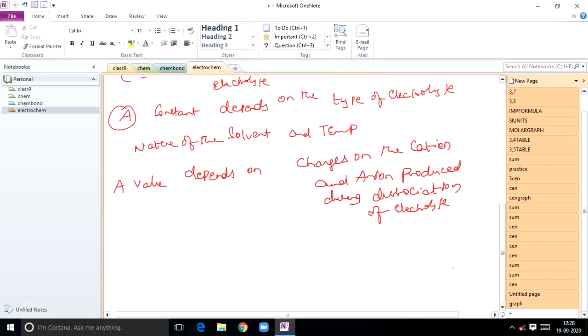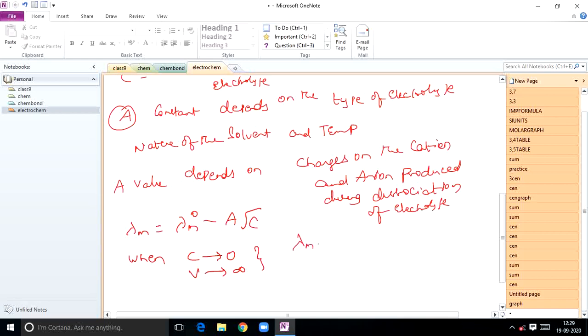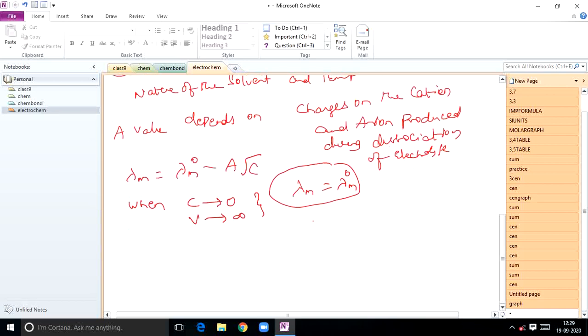And one more point is there. In that equation, lambda m is equal to lambda m naught minus A root C, when concentration tends to 0, that is V tends to infinity, infinite dilution, under these two conditions lambda m becomes equal to lambda m naught. Zero concentration, infinite dilution. This is also an important point, students.